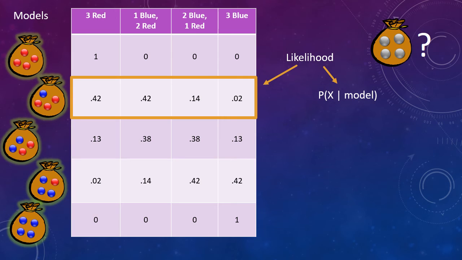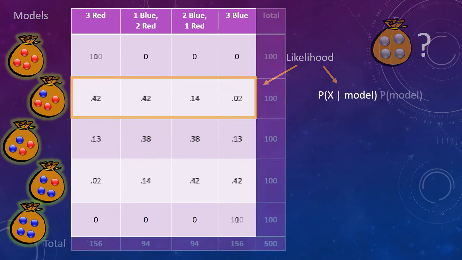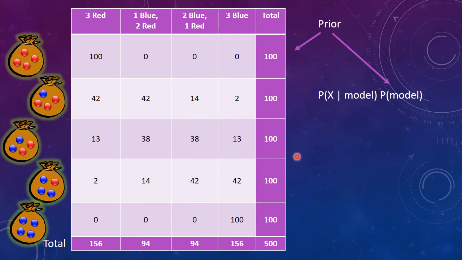Based on the likelihoods, we conducted an imaginary experiment in which we drew 3 marbles out of each hypothetical bag 100 times. We used each hypothetical bag the same number of times because our prior distribution, that is the plausibility of each model before we observed any data, followed a uniform distribution. Each model was equally plausible. Combining the likelihood and the prior in this way gave us a 2-way contingency table of our imaginary experiments. This is called the joint distribution of the model and the data.